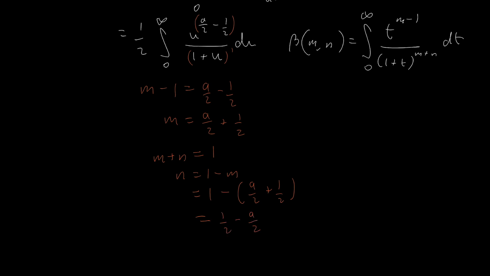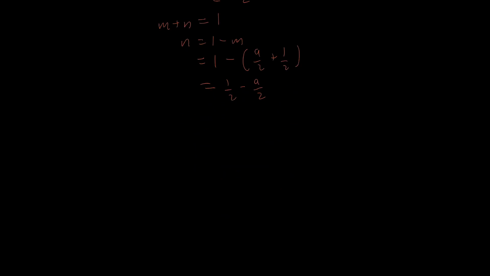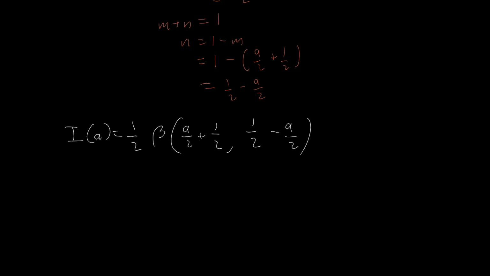So this is great. Now we can put it in: I of a equals a half times beta of a over 2 plus a half, and a half minus a over 2.